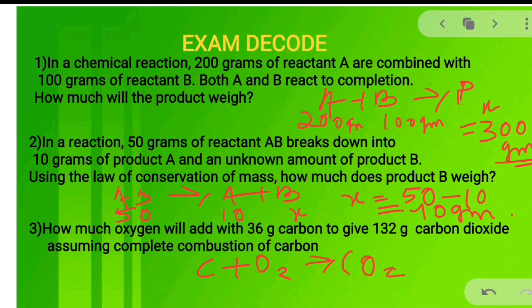The amount of carbon used here is 36 gram and let the oxygen used be X, and we are getting 132 gram of carbon dioxide. So the value of X is equal to 132 minus 36. You'll get the value 96 gram.